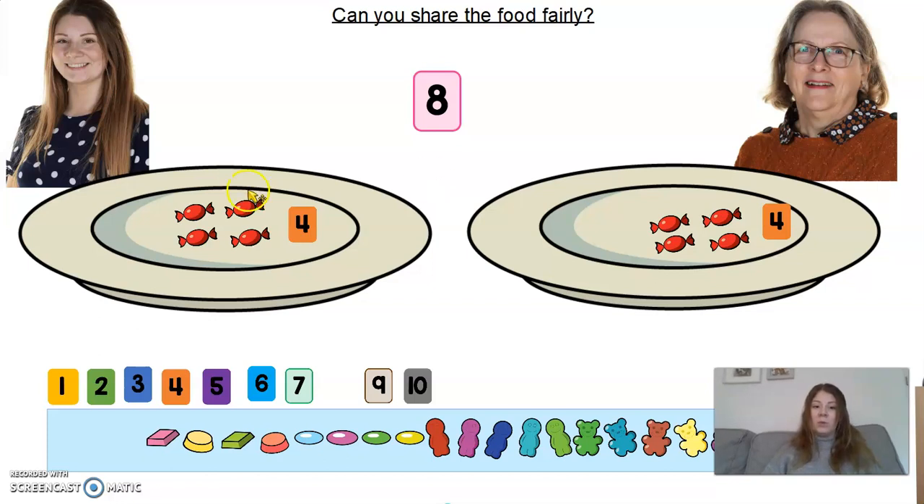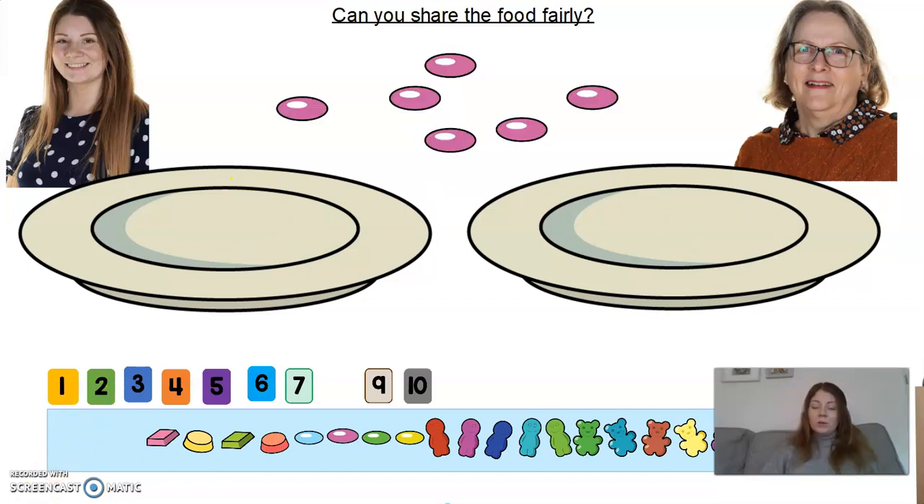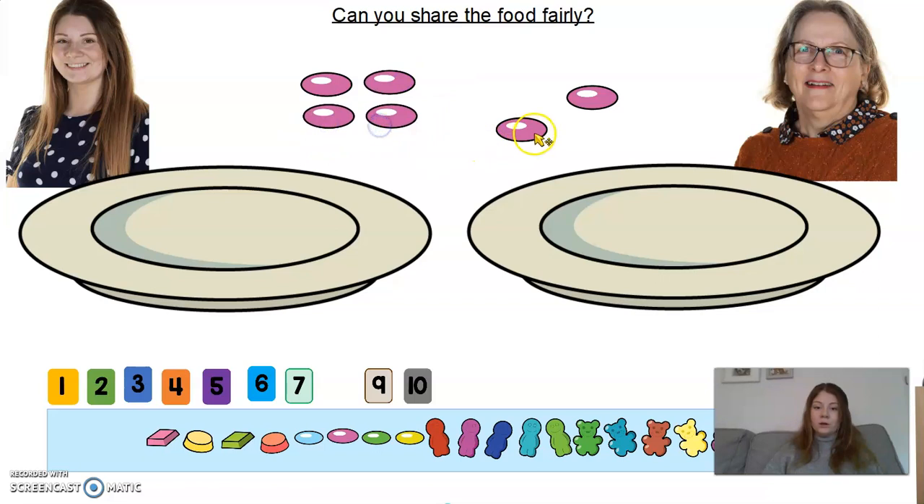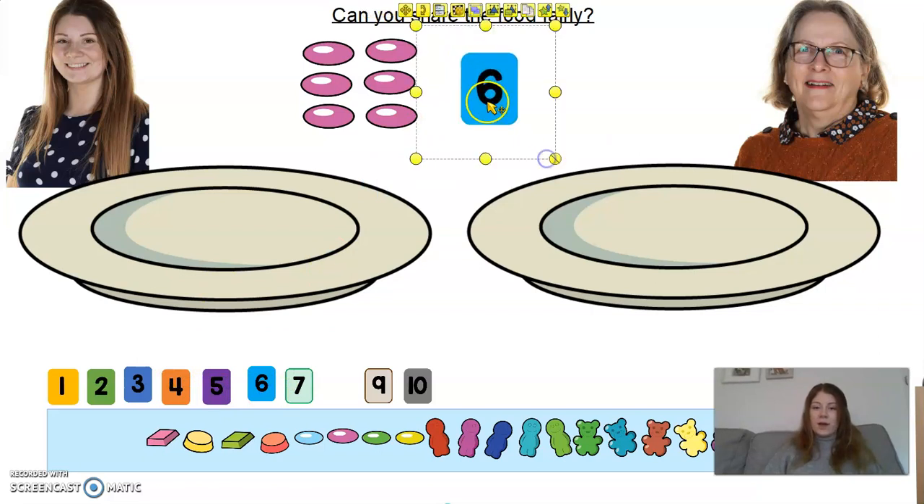Okay, let's have another go with a different number. This time we've got some Smarties. Let's count them. So remember, you can order your Smarties by putting them into a line, or you can arrange them into a pattern shape. 1, 2, 3, 4, 5, 6. How many Smarties do we have altogether? We have 6 Smarties. This time we're going to share them out fairly again.